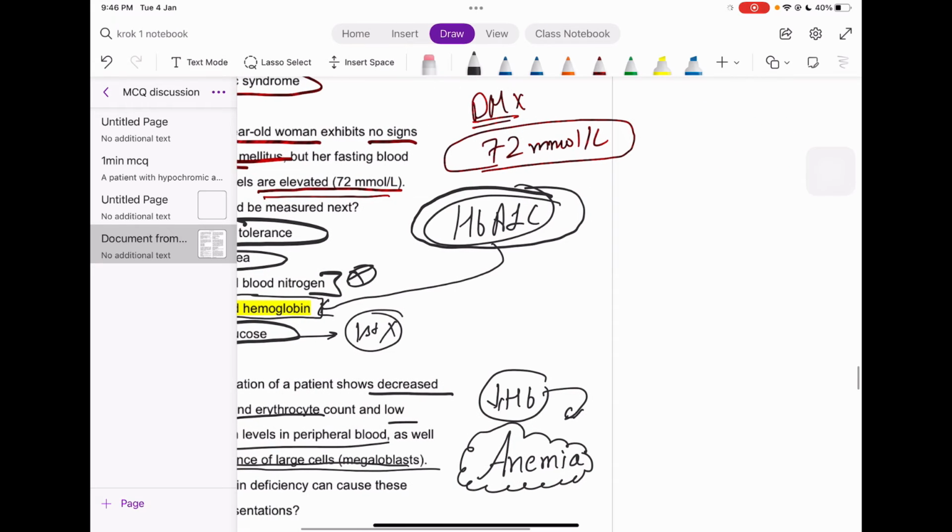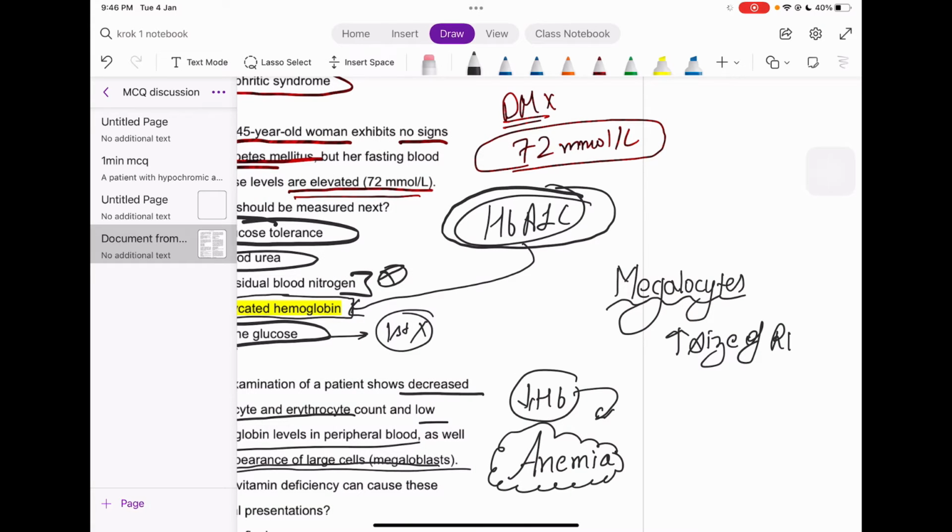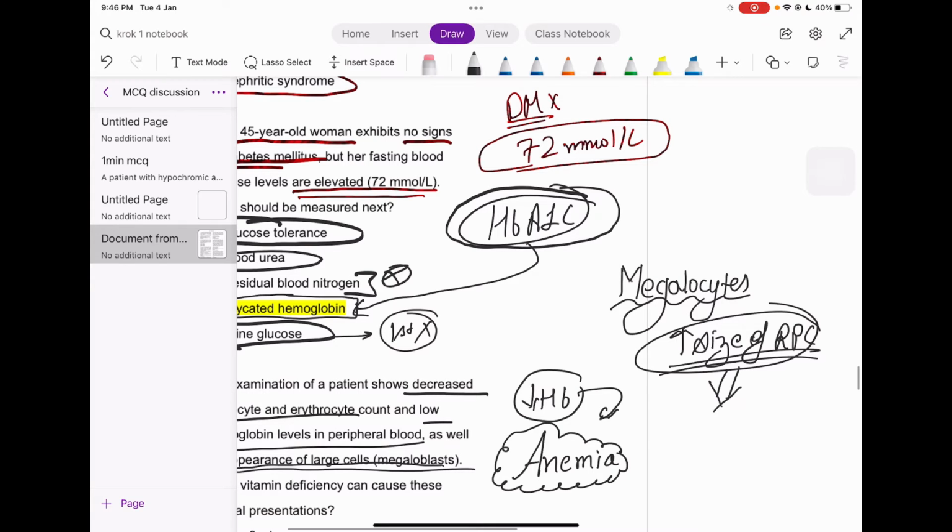See, guys, whenever I talk about megalocytes, what does megalocytes itself mean? There is a large size of RBC, or a big size. So what can be the reason for this? Only two reasons can be present, guys. Either it's vitamin B9 deficiency or vitamin B12 deficiency.